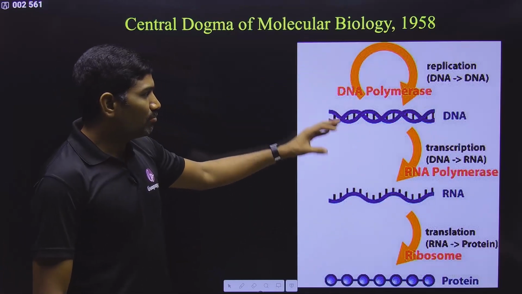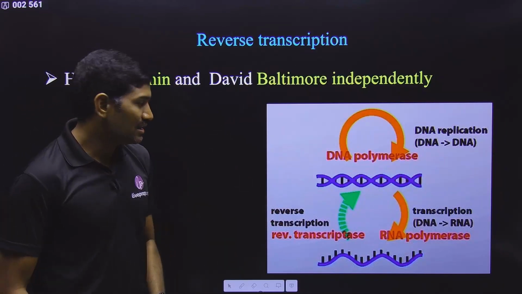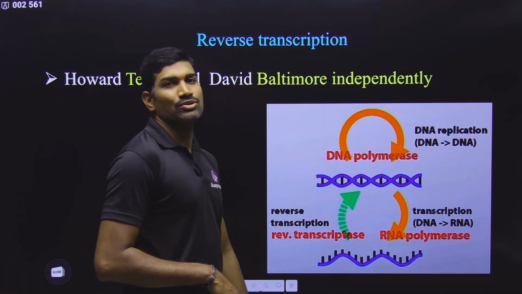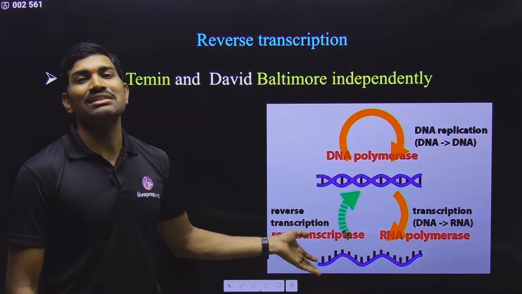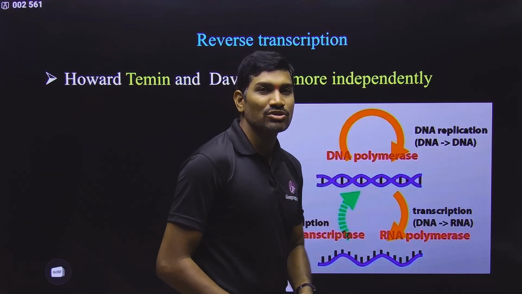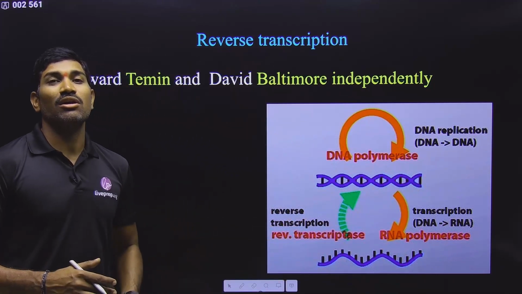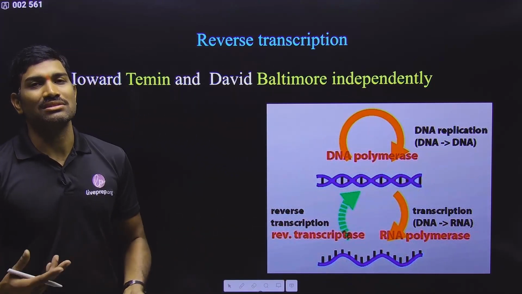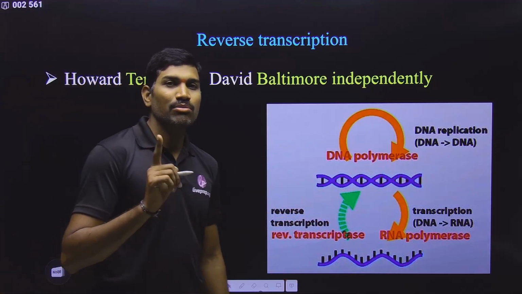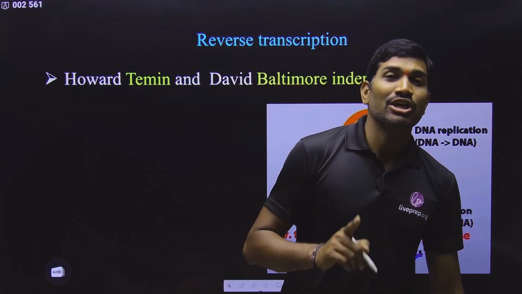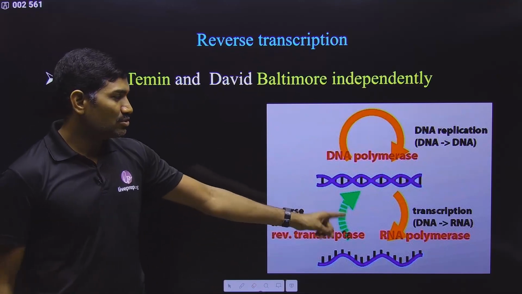But even though this is happening in the majority of organisms, there are very rare cases where the reverse is happening. What is that reverse? From the RNA, DNA is produced, and this process is opposite to transcription. Since it is opposite to transcription, it is called reverse transcription. The enzyme required for this process is called reverse transcriptase, and the viruses in which this process takes place are called retroviruses. Retro means reverse. Since reverse transcription occurs here, they are called retroviruses. One standard and very important example of retroviruses is HIV, human immunodeficiency virus. Regarding this, in human health and diseases, they mentioned it very clearly, so please remember this.